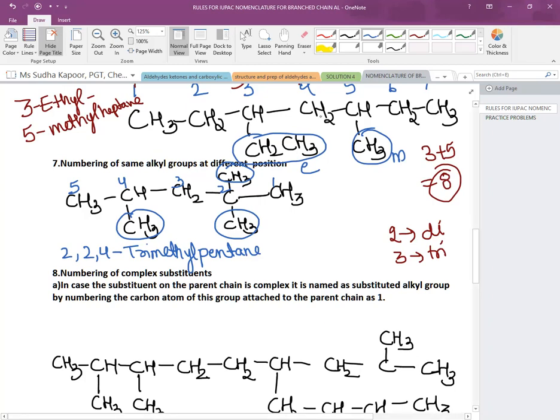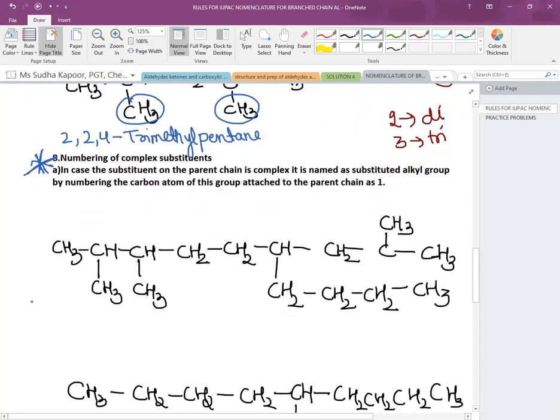Now coming to the next one, which is very complicated, very difficult, and must be done with thorough knowledge: numbering of the complex substituent. If on the main chain a number of branches are possible, and the branch is also having a branch on it, that is a complex chain.